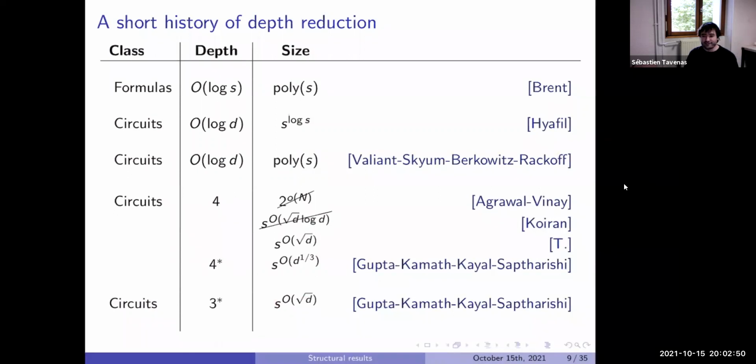This result implies that if you do the proof, if you want to reduce a small circuit to Z4, you can get S to the D to the 1/3. It is a cubic root I said before for the determinant, which appears. I put some stars here because there is one big difference between these two results and the result before.